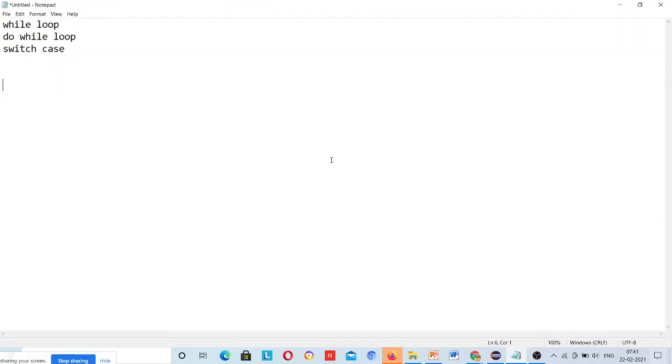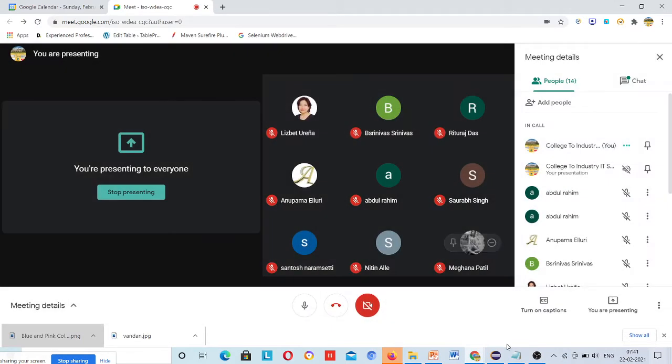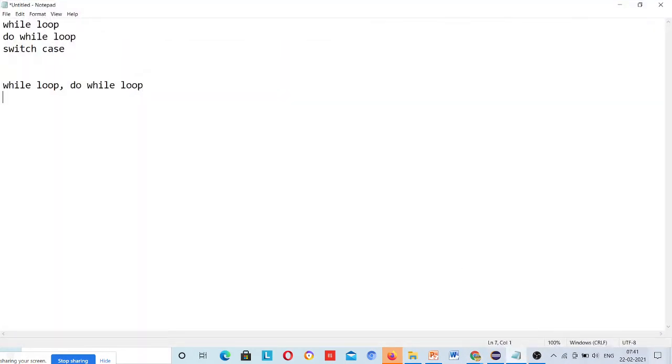So what is a while loop and a do while loop? This is very important related to interviews as well as for coding purposes. Okay, so this is your while and do while loop. First of all, let's understand its syntax.